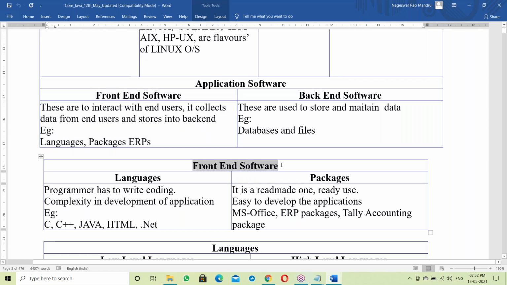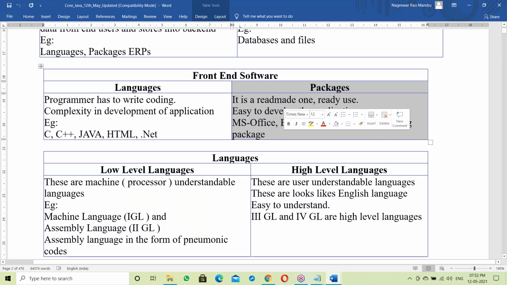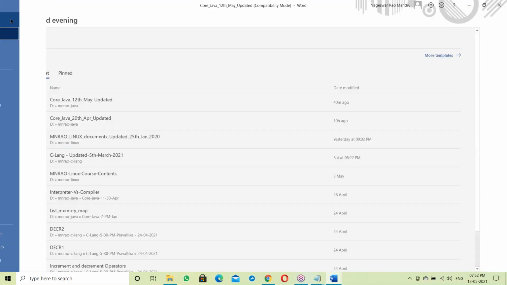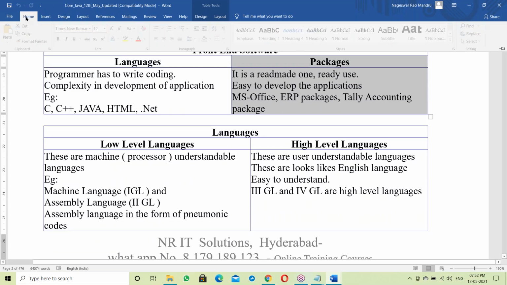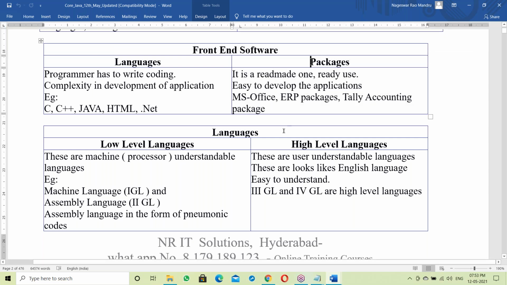So let us move to front end software. In front end, there are languages and packages. What is a package? Ready-made, ready to use. For example, MS Office is a package here. See all the ready-made options: File menu, Home menu, Insert menu. All the ready-made options, ready to use. Here, no programming.